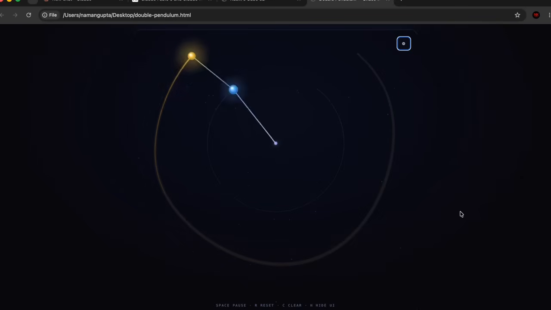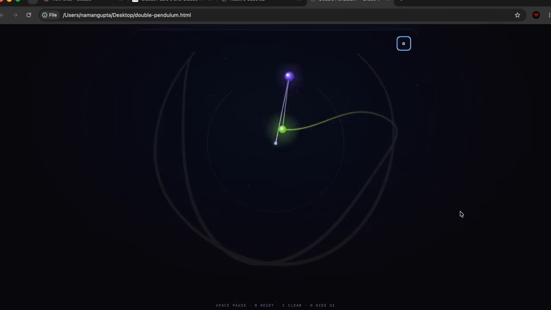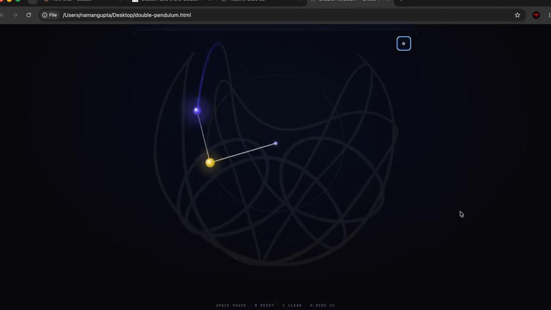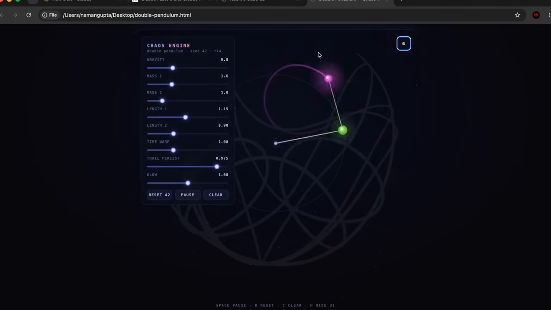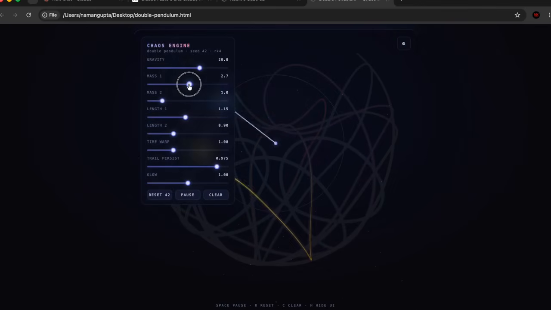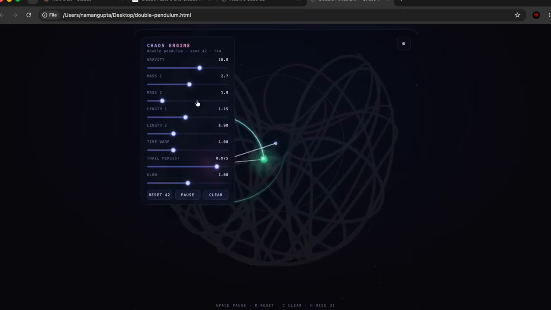Alright, so as you can see, it has built a double pendulum. This was just 2 or 3 minutes, and this is absolutely incredible. The physics is on point, the graphics are incredible, this looks beautiful, and I even have some UI controls over here, so if I want to increase the gravity, I can do that. If I want to increase the mass of one or the second of these pendulums, I can do that. All of these things I have control over.